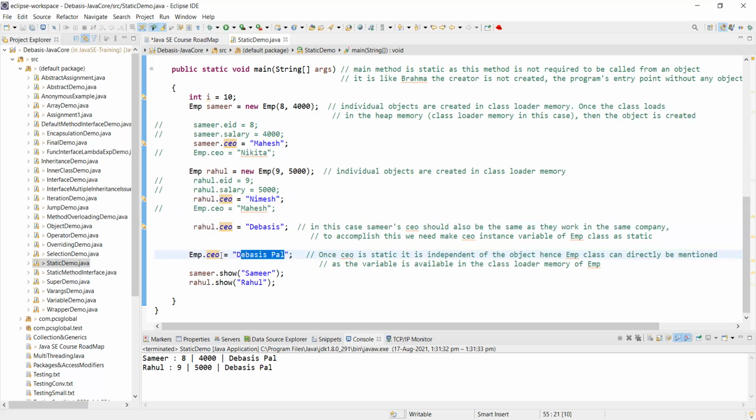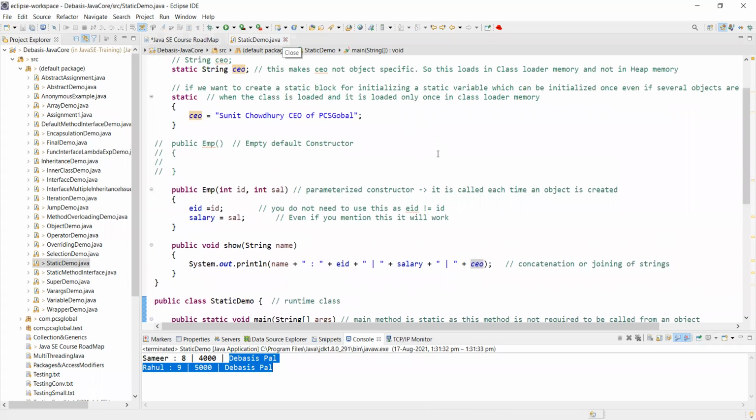The latest version of CEO will have the value of this one, because this is overwritten. First, Mahesh is overwritten by Nimesh. Then Nimesh is overwritten by Devashish. And then Devashish Pal overwrites Devashish. So there is only one existence of CEO. There is only one occurrence of an organization CEO. That is the beauty. Okay, got it?